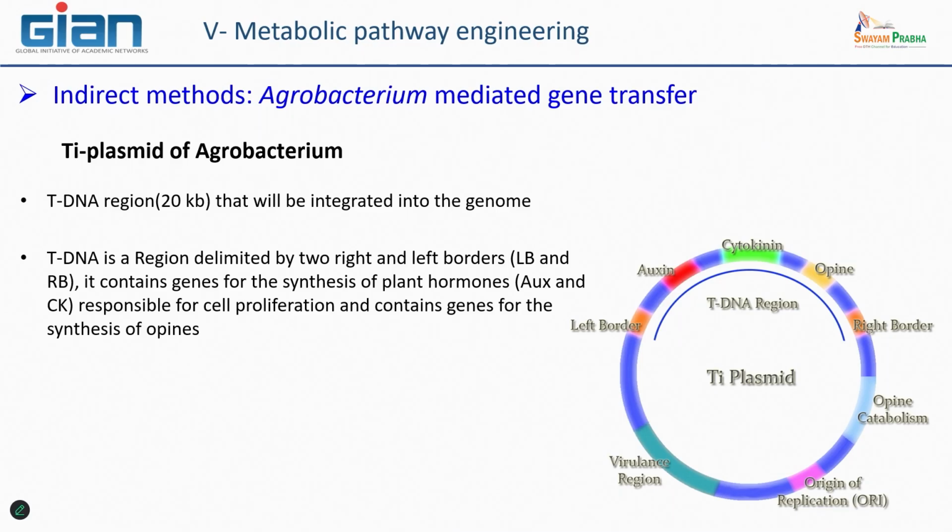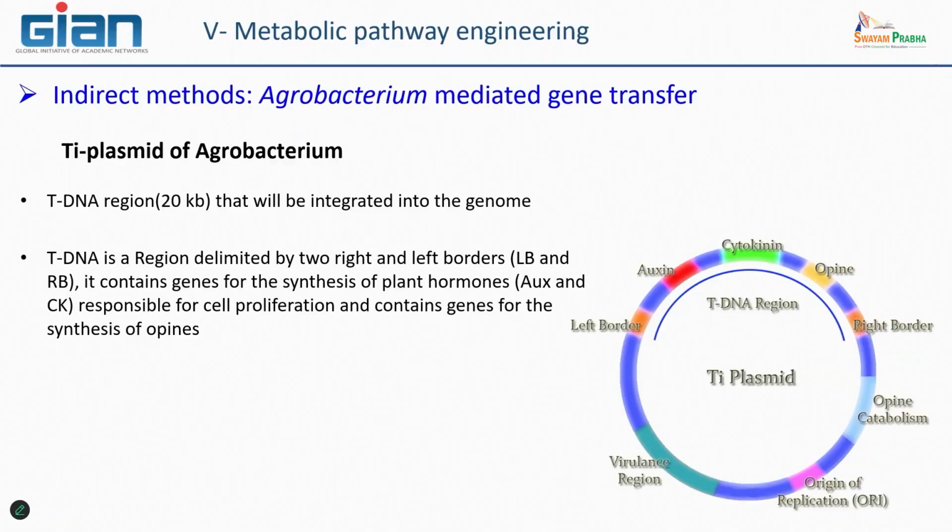This tDNA region is easy to recognize on the plasmid because it is delimited by two borders, right and left. They are palindromic sequences, meaning they can be a mirror of one another. They are very short, and very well known too. And it is important because it is at this border that the copies are made.